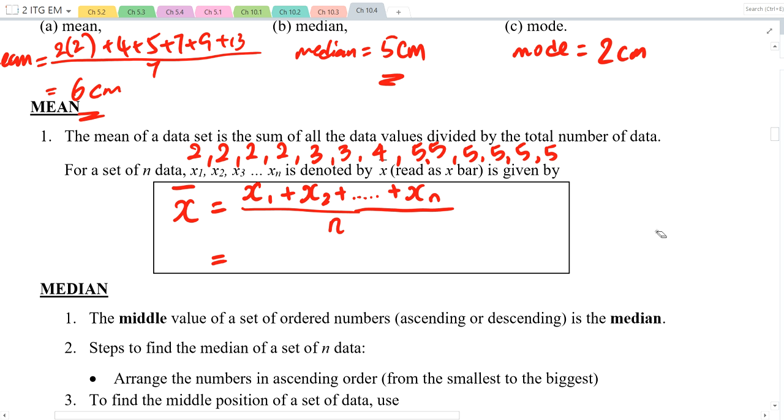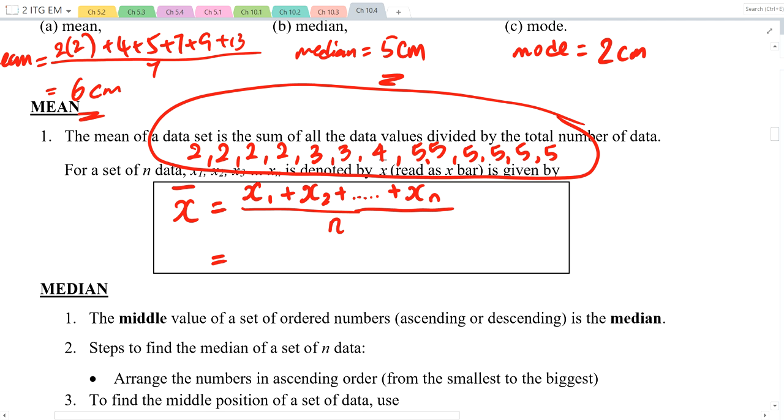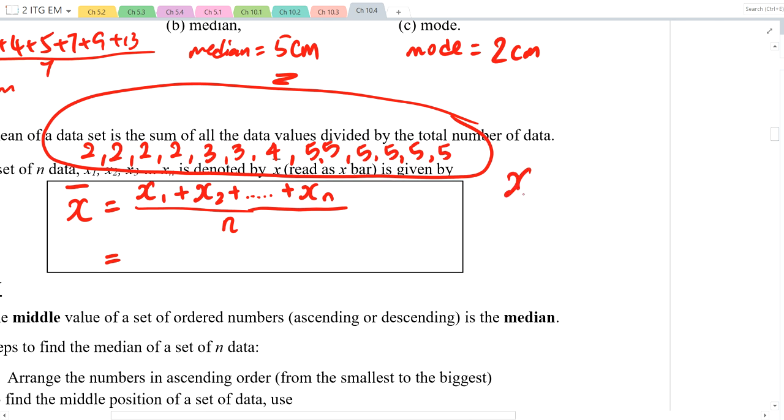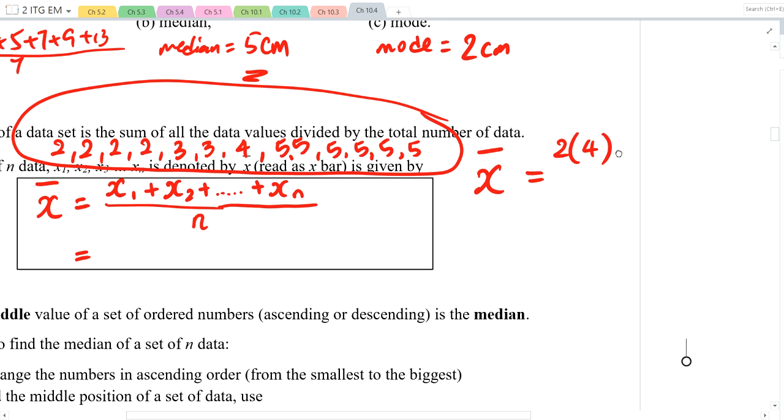Okay, so now for this particular question that I came up with, what is the x bar? Can you tell me what the working should be? 2 times 4, agree? And then plus 3 times 2. Any more? Plus 4 times 1, right?